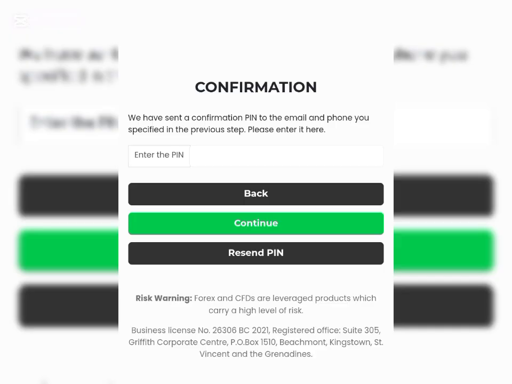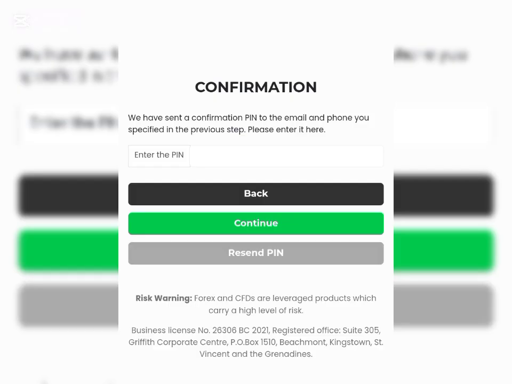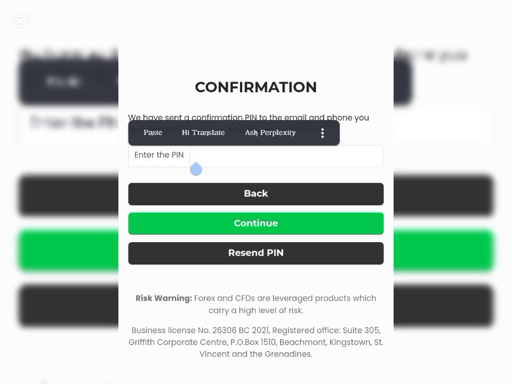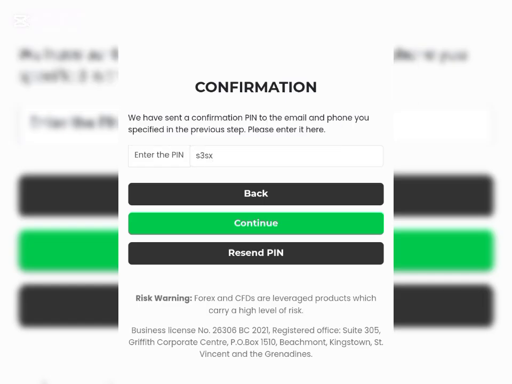After creating an account with them, they'll send you a pin to your email to confirm the email and the phone number you've specified in the previous step. So all you have to do is go to your email. They would have sent you the pin, then you copy and paste it here. After pasting the pin, you click on continue.